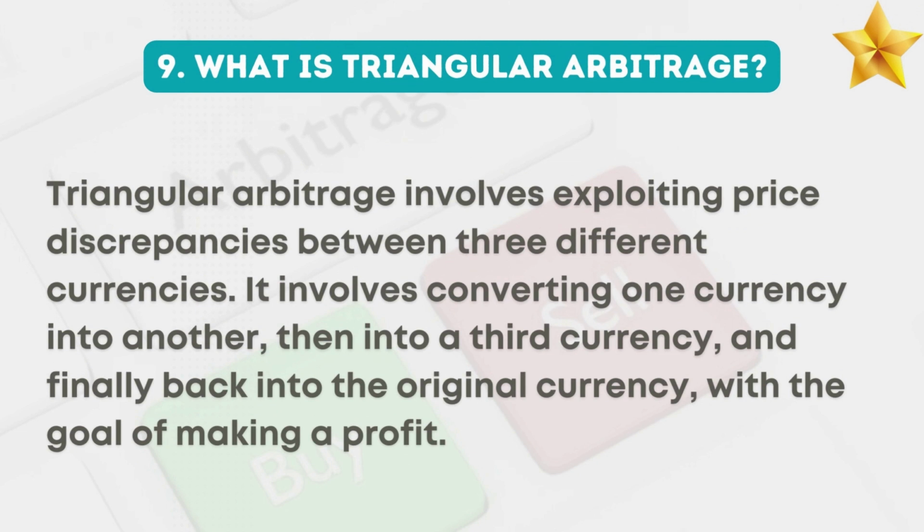9. What is triangular arbitrage? Triangular arbitrage involves exploiting price discrepancies between three different currencies. It involves converting one currency into another, then into a third currency, and finally back into the original currency, with the goal of making a profit.